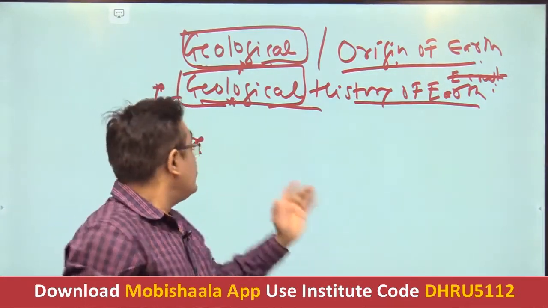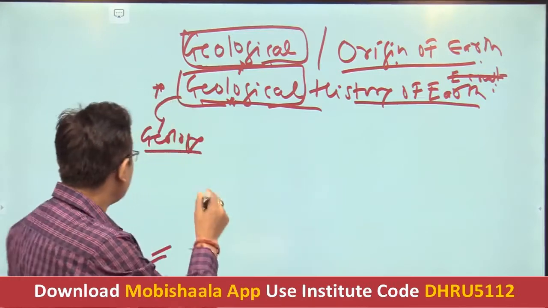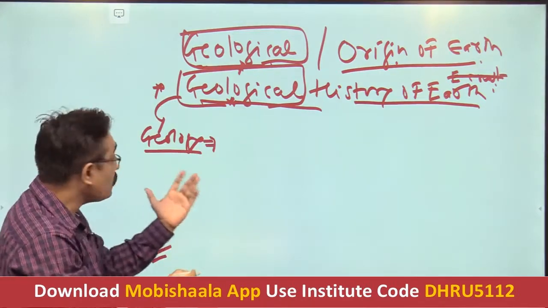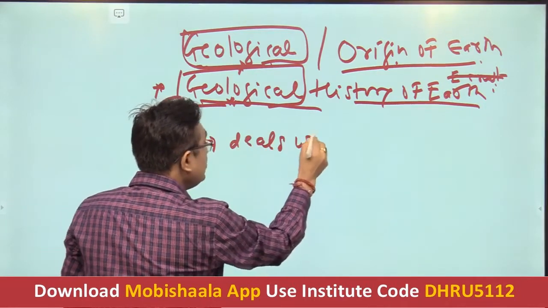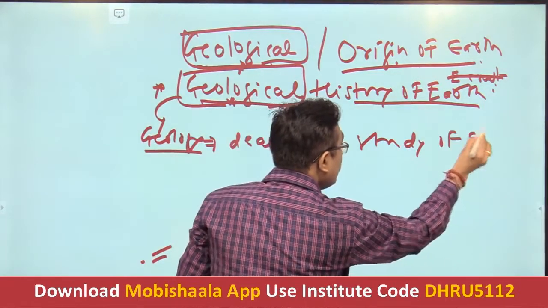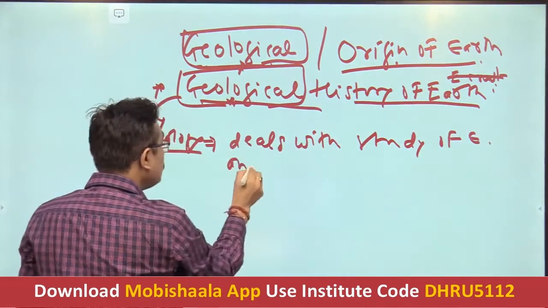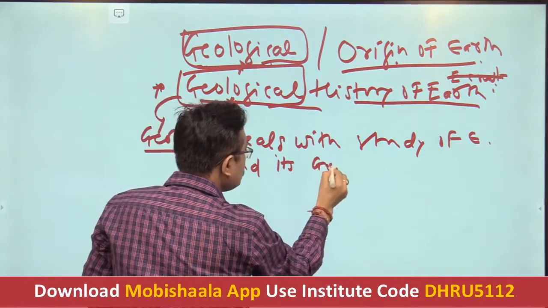This is the twin branch or twin discipline like geography, but the difference is that geology deals with the study of earth and its geological history.